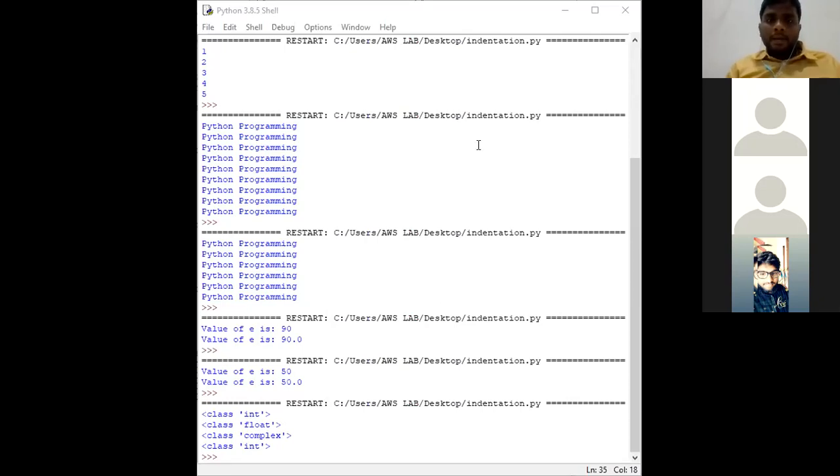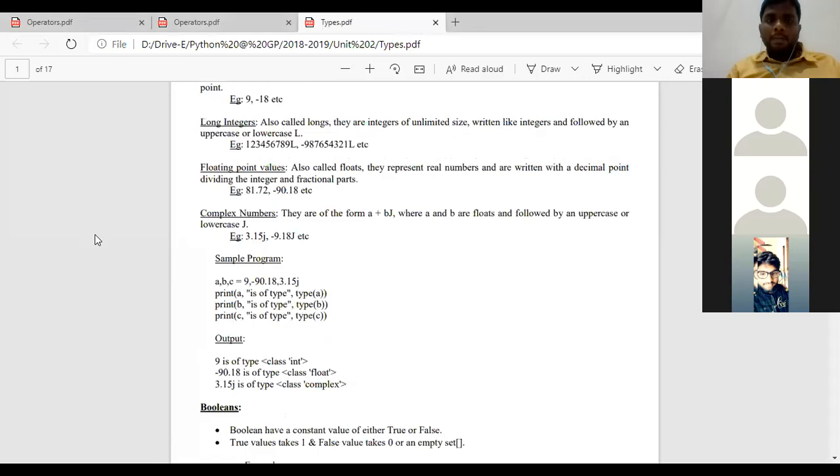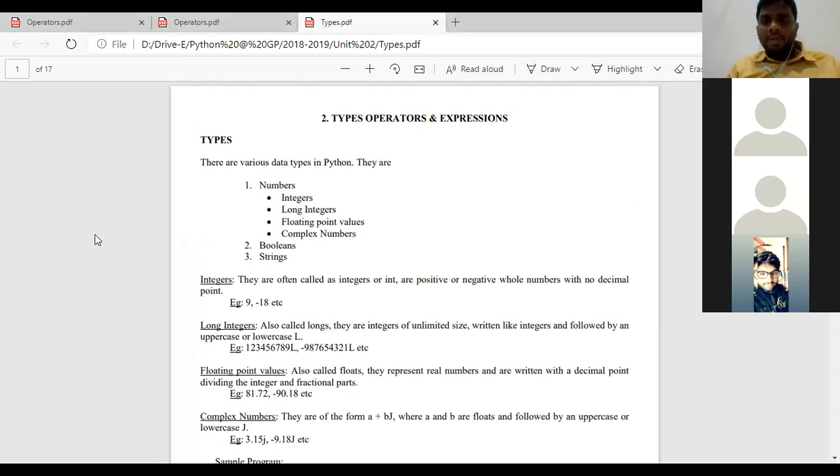Okay. So I hope today everyone has understood what is indentation in Python. Next, what is the precedence table and how can we calculate expressions, and what are the different data types available in Python. In Python, there are only 3 data types. What are those 3 data types? First one is numbers, second one is Boolean, and the third one is strings.